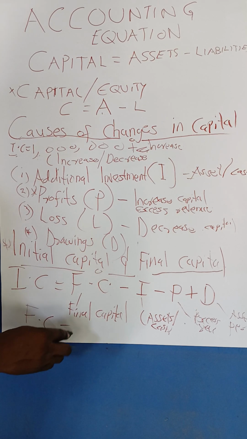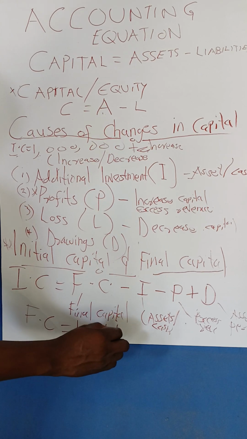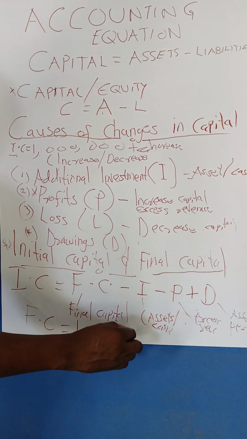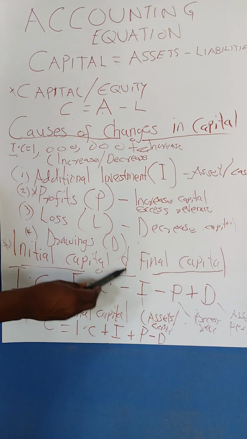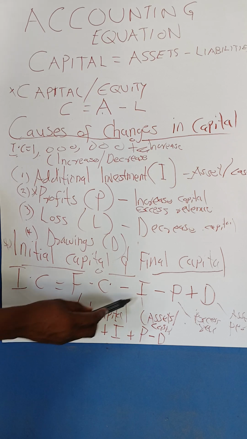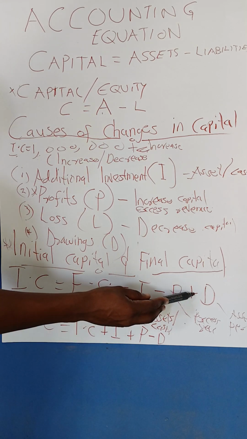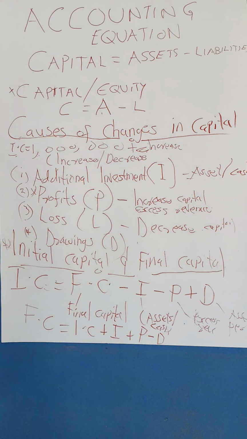Final capital will be equal to initial capital, you add additional investment, you add profit, then you minus drawings. Meaning, if a term crosses the equal sign, an addition becomes a subtraction, and a subtraction becomes an addition. So this is how we can find the initial capital, and we can calculate the final capital.